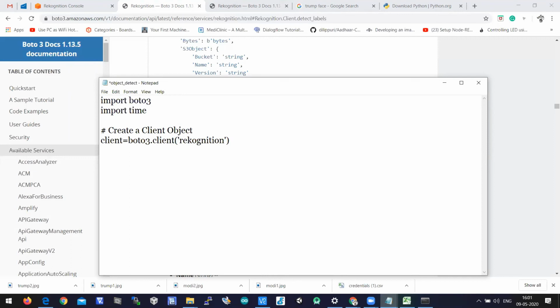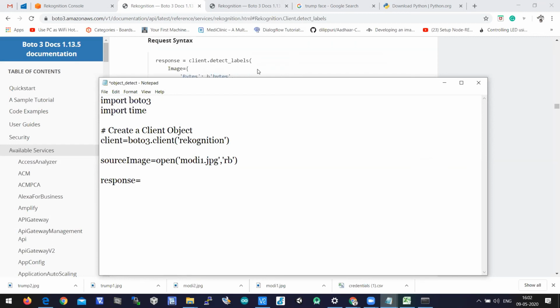After creating the client object, you need to decide what source image you want to pass for this object detection case. So source_image equal to open, say modi1.jpg, this is the image that you want to check for object detection, comma rb, which is nothing but read binary. Then you take the response variable, which is the return variable for the API. Here we have a function called detect_labels, so we use client.detect_labels.